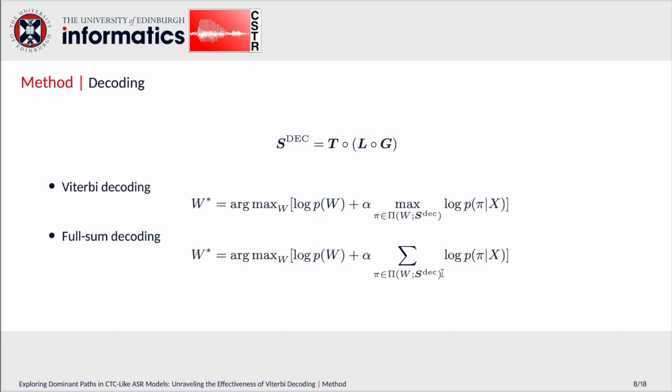Remember that during training, we had to choose the full-sum style as there's usually no alignment information readily available. However, it seems that in most cases, the WER performance with a Viterbi decoder is already good enough, implying that there might be a dominant path in the decoding space, even though we applied a full-sum style during the training phase. We will have a look at this in detail later.